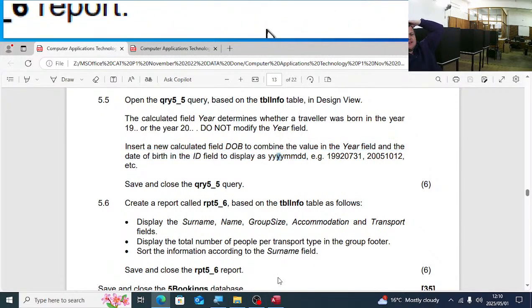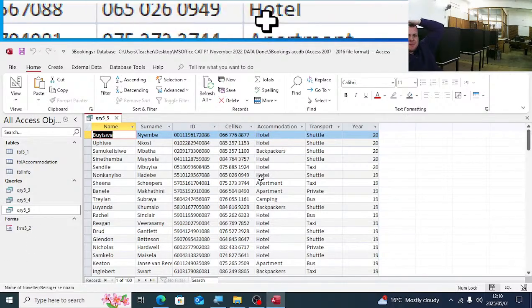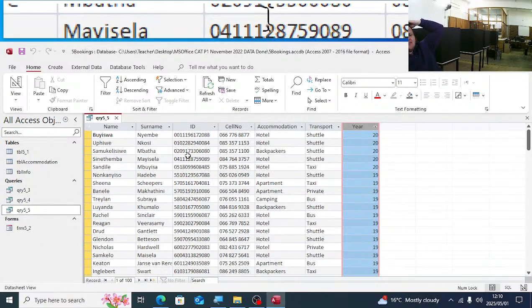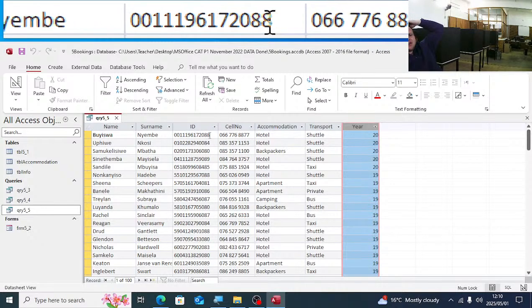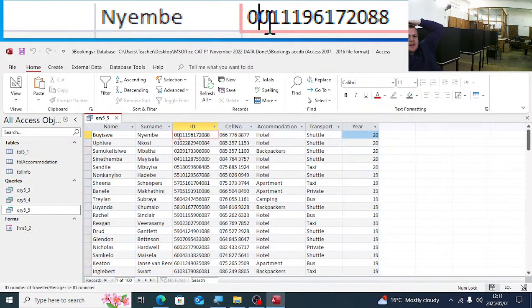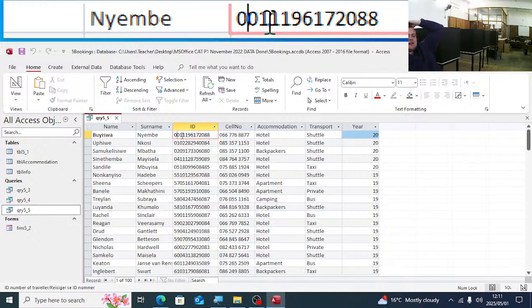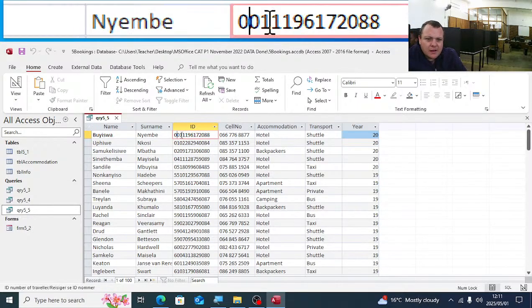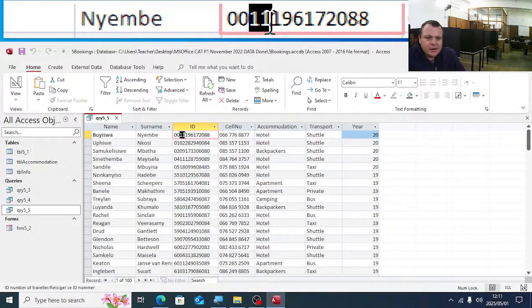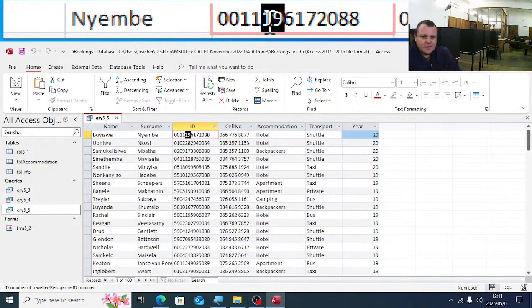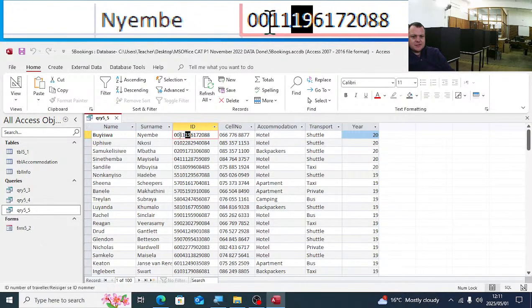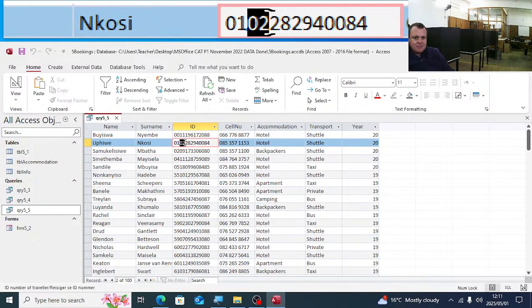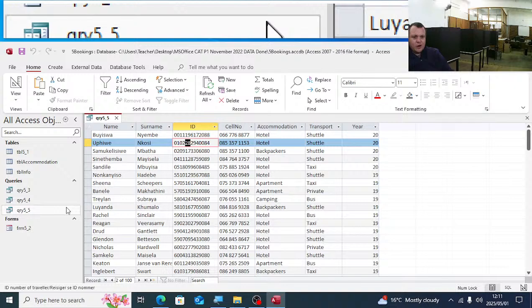So let's quickly just see there the year function. What does the year function do for us here? You see here it displays to us 20 or 19. And then followed by the ID number. So here we have 0, that is 2000, the 11th month, the 19th. Are you with me? So we have the year 2000, 11th month, 19. The second one is the 2001, the second month, the 28th. Are you following what I'm saying here, guys?